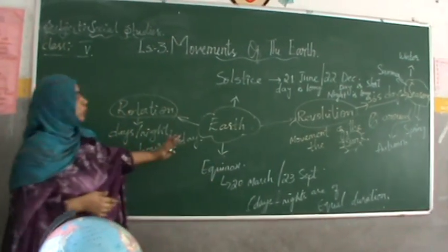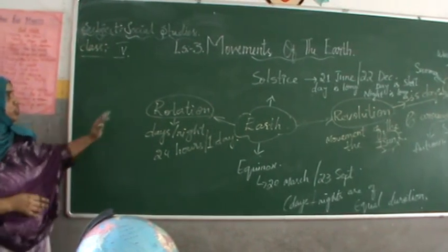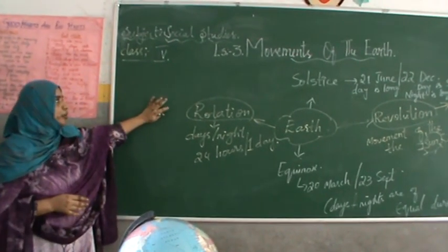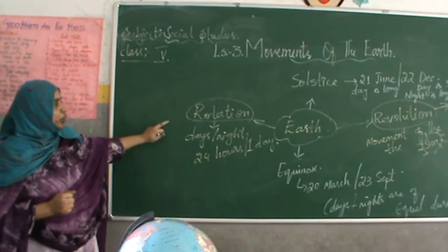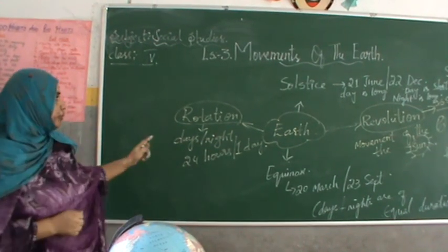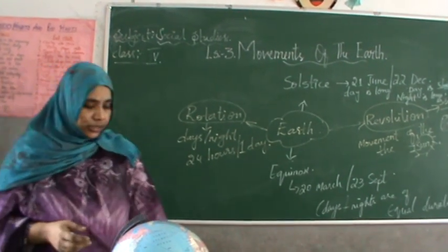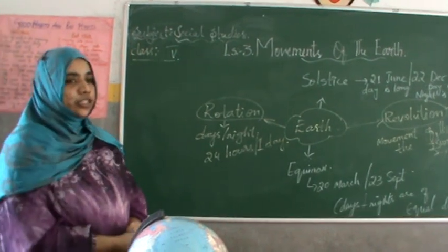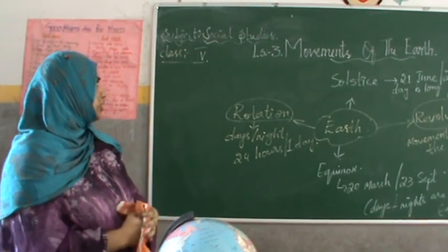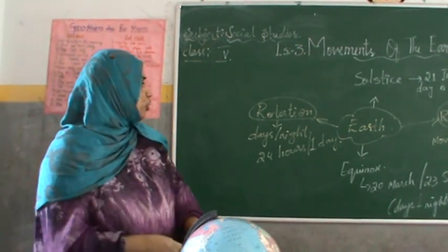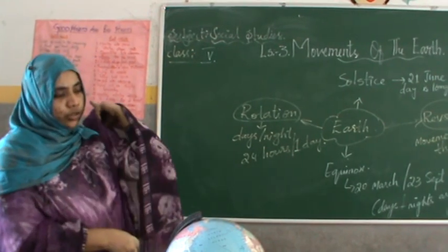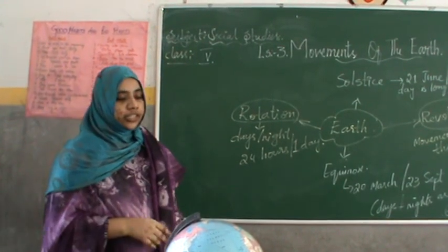Hope you understood about the 2 movements of the earth. This is the mind map of the movements of the earth: rotation, revolution, the time taken by the 2 movements, what happens when these movements take place, and about the solstice and the equinox. Hope you understood our class. All the best. Read once the lesson.